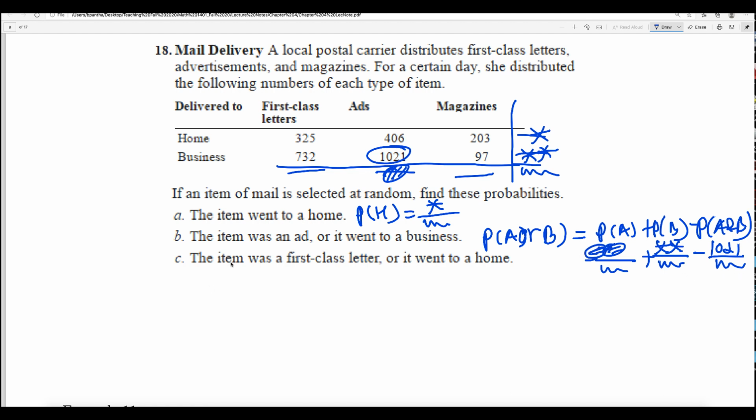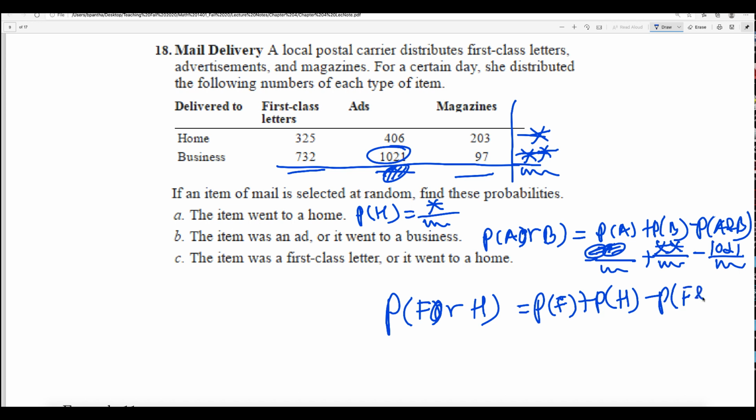Okay. The item was a first class letter or it went to home. Exactly the same way. So the probability of first class letter or went to home. This is an or. So it will be the probability of first class plus the probability of home minus the probability of first class that went to home. So what is the probability of first class? You need to add them.